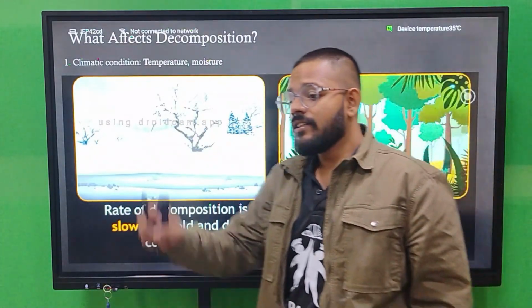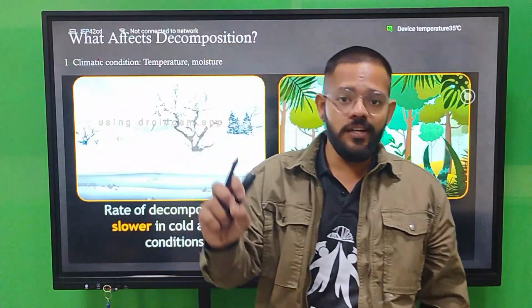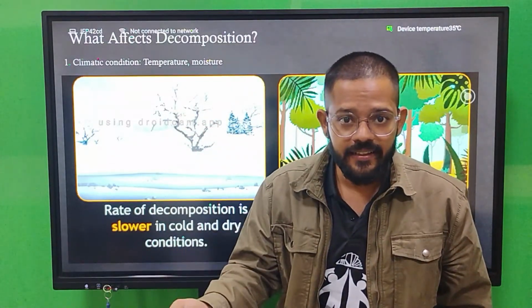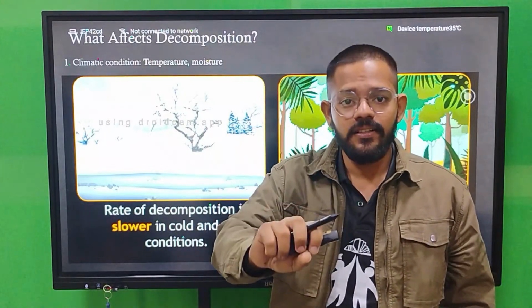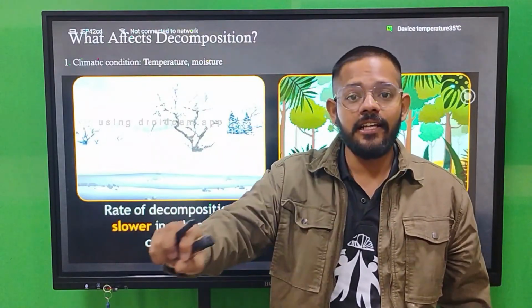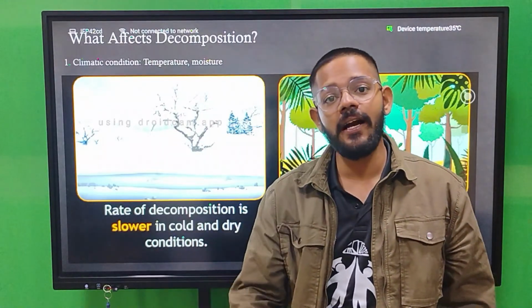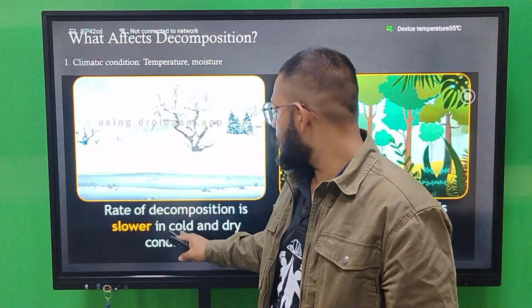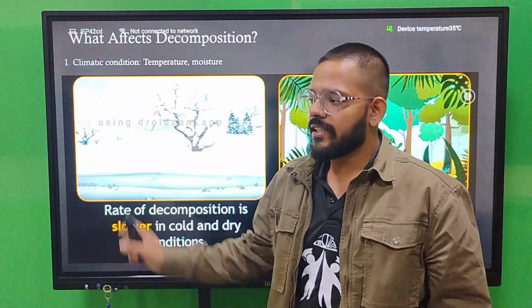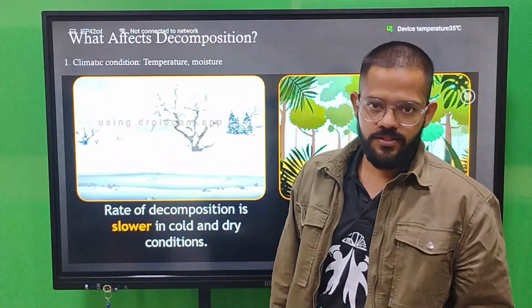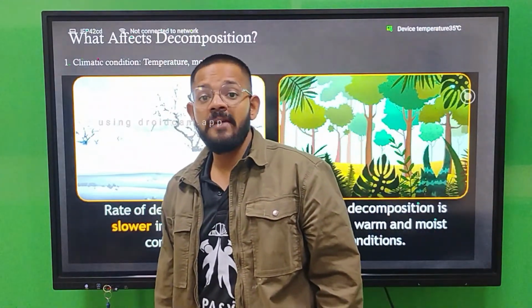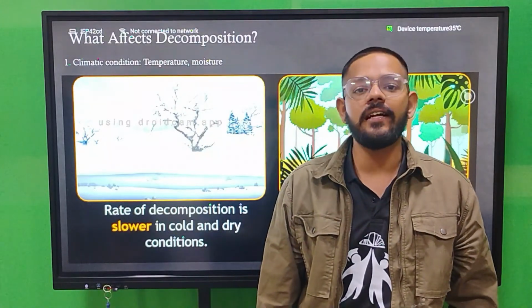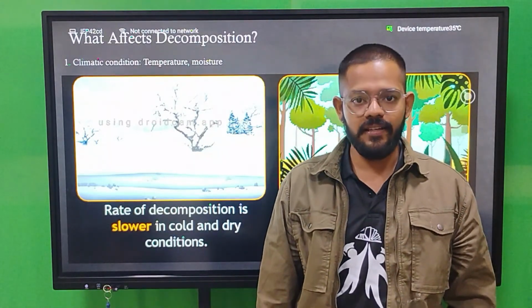If the environment is cold and dry, and does not contain that much humidity, then the body of the organism does not decompose fast. The process of decomposition becomes slower in cold and dry conditions. Just like in the ice caps, polar regions, and the Himalayan region, soldiers who die in the Himalayas, their body does not decompose, it is preserved inside the ice.